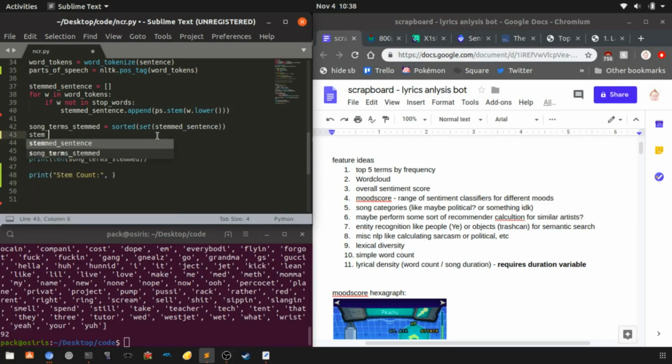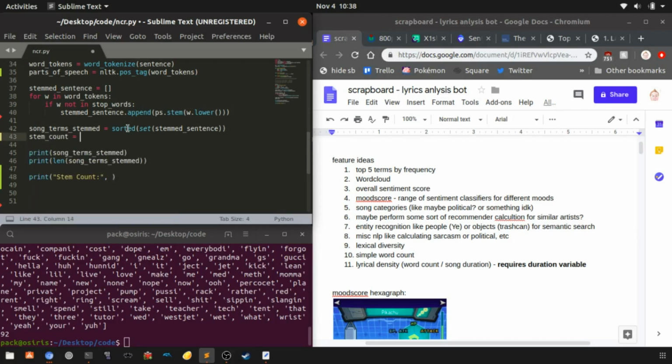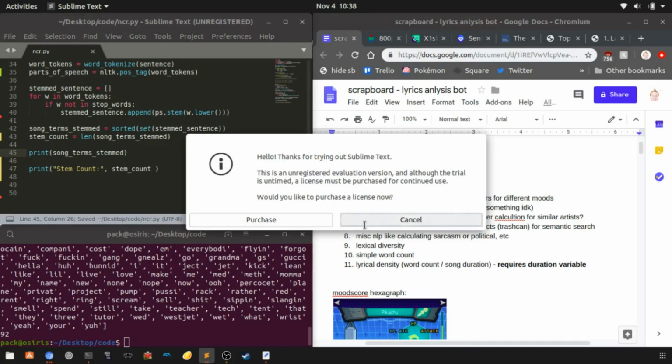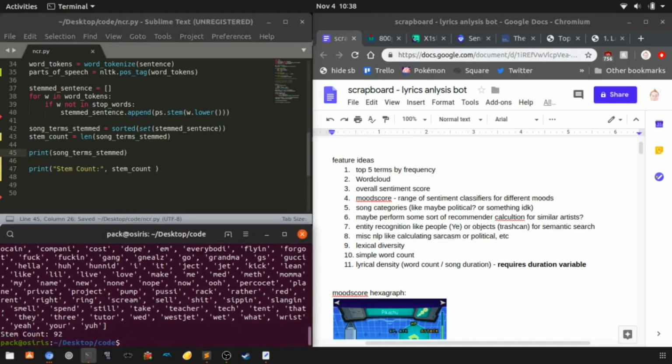So we're going to create a new variable called stem count. This is going to be our first official statistic coded into the bot. I actually just calculated it on the fly before, but we're just going to put that there. So now I have the same effect, but I'm basically just refactoring the code, and I really do need to refactor it because I threw it together real quick. Thanks, Sublime Text. See you later. All right, so now we have this thing right here.